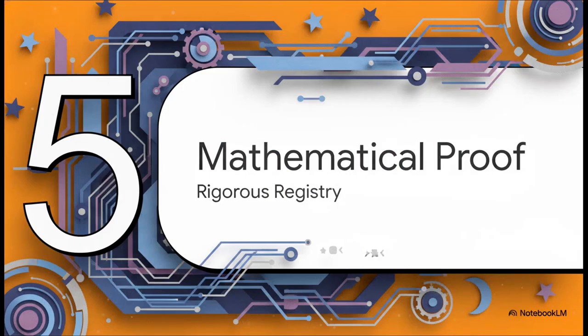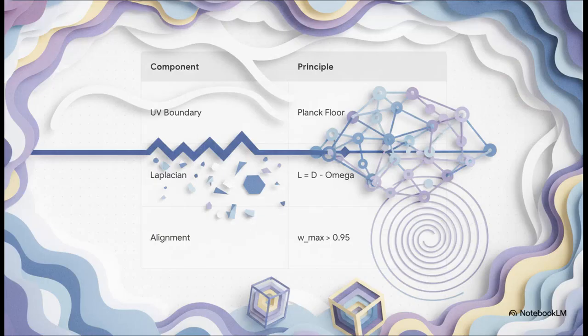All right, part 5, the mathematical proof. Now, what's really interesting here is that talk is extremely cheap in theoretical physics, right? But the source material is totally adamant that ACS is not just philosophy. It is backed by a rigorous, computationally executable mathematical registry.